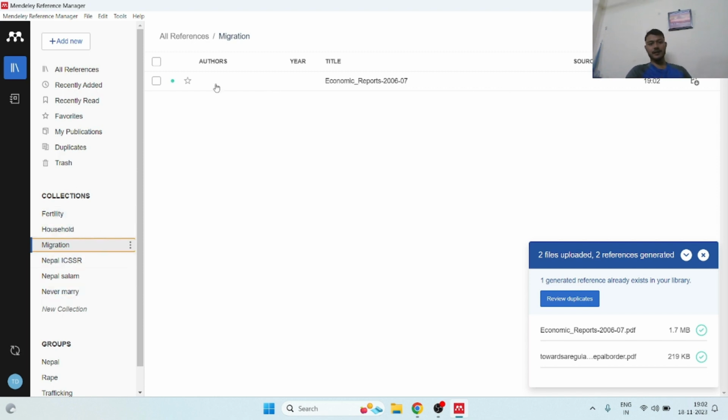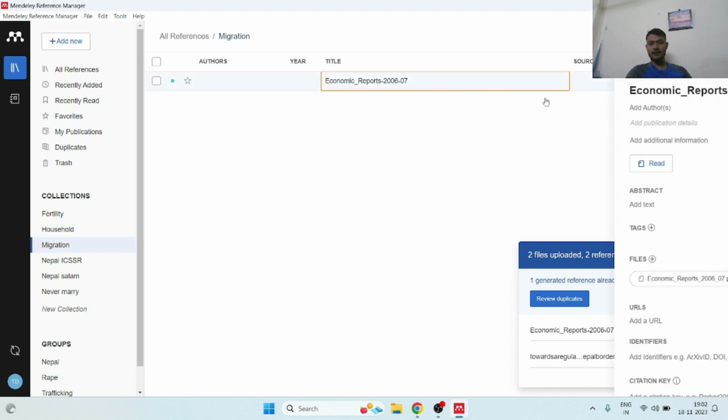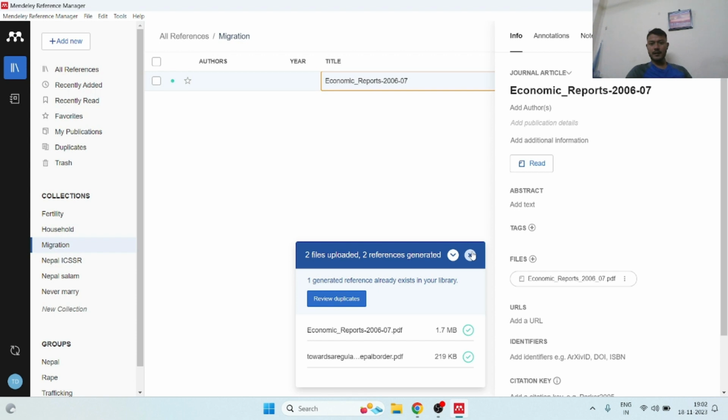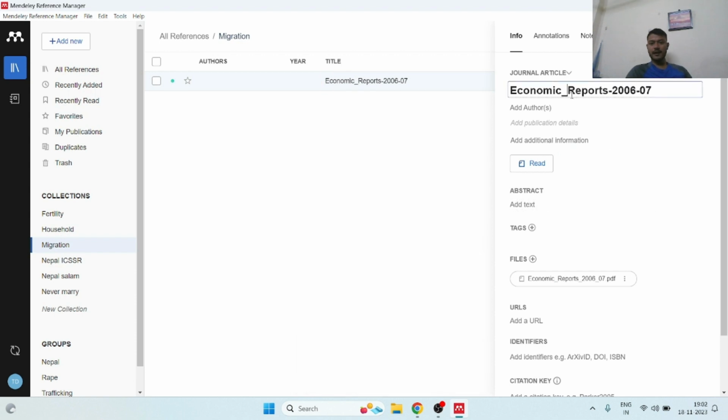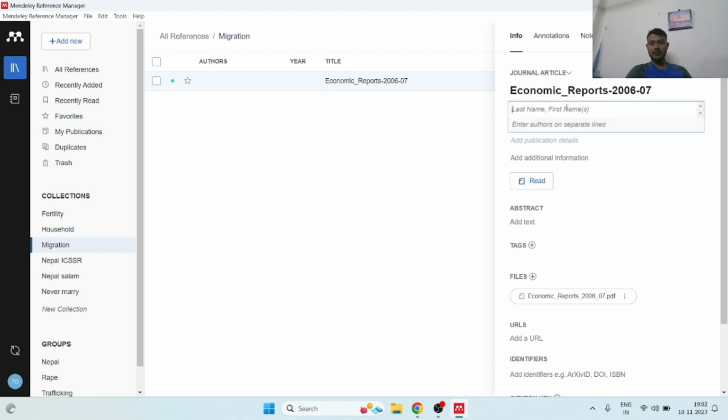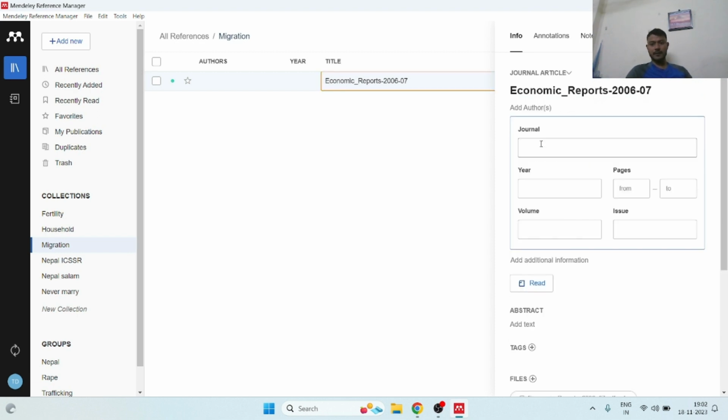Now we can see that in the migration folder, the title has been taken, but the author's name and year have not been taken. What you need to do is just click here, and then you have to manually add the author's name and then the year of the publication.